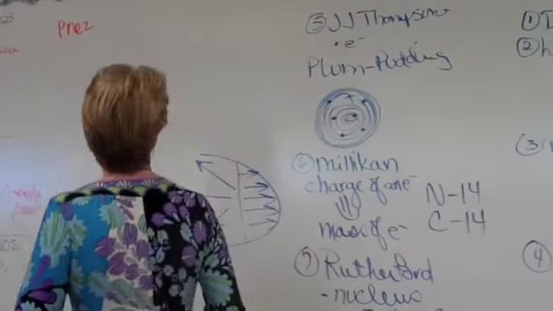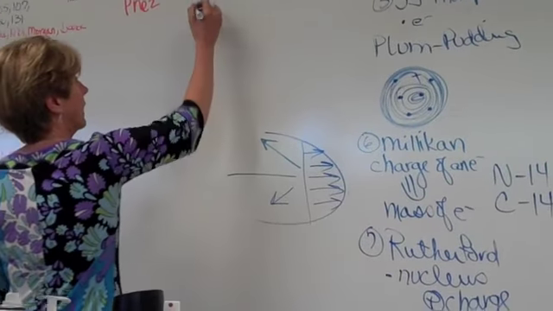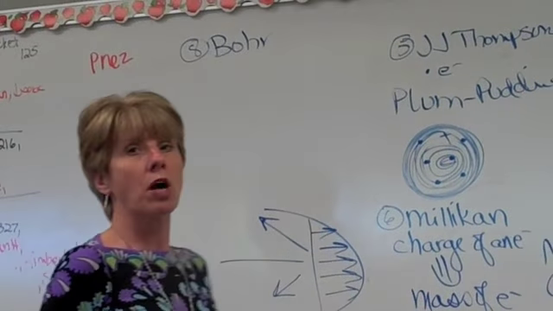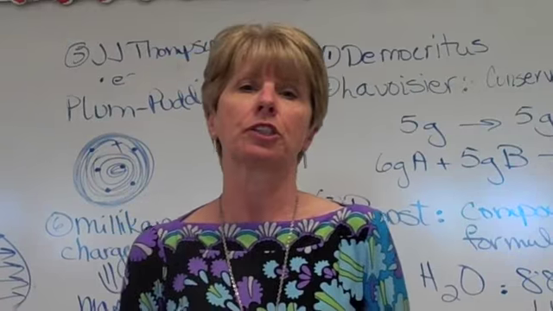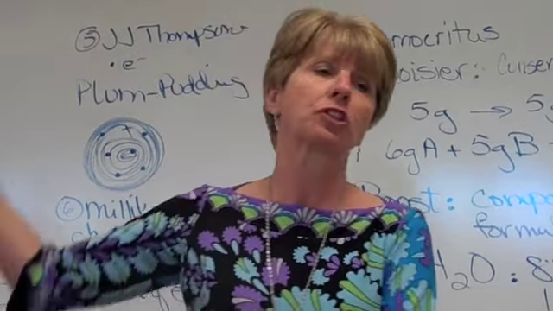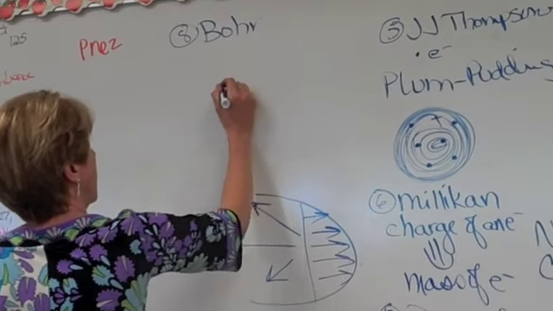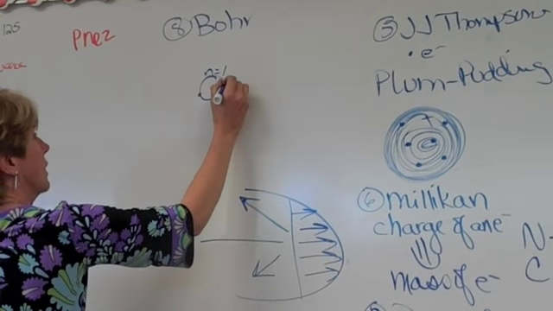Now let's go to our last guy that we're going to be looking at, and that is Bohr. Bohr came up with the planetary model. He's the guy who said, electrons travel around the nucleus like planets travel around the sun. They go in set orbits, okay? He was the guy who said, n equals 1, 2 electrons.